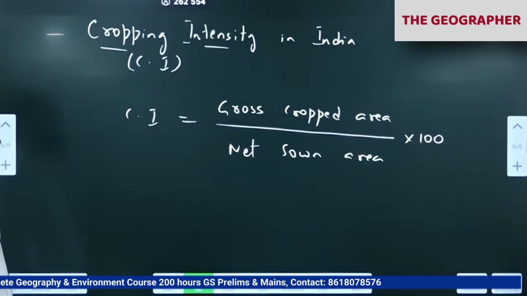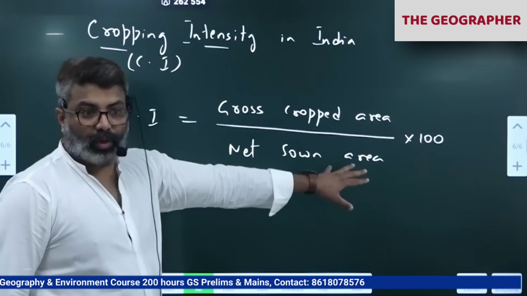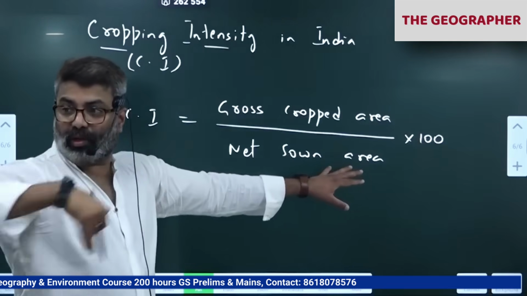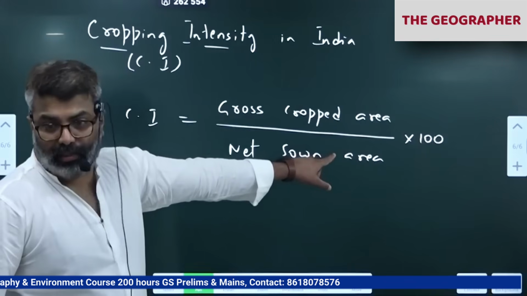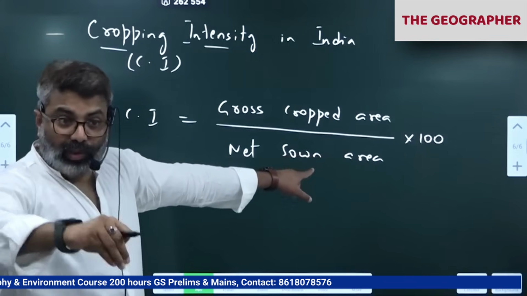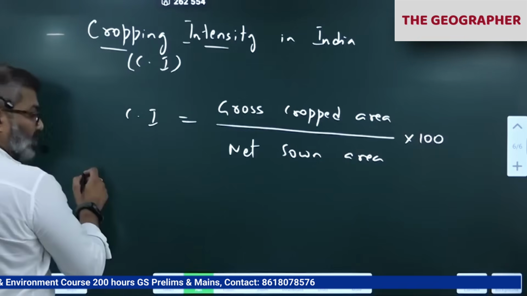Okay. So net sown area is the area under present cultivation. Remember, arable land is all the land that is available for cultivation, suitable for cultivation. In that, net sown area is the land under present cultivation. Please write the definition again here also.